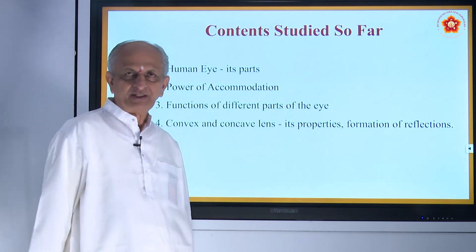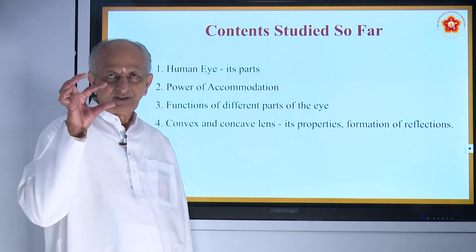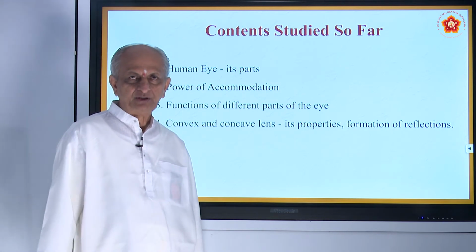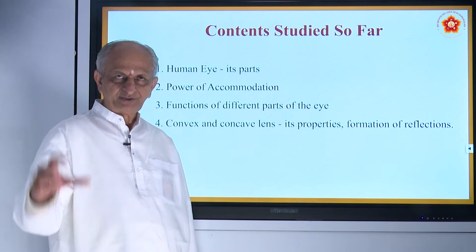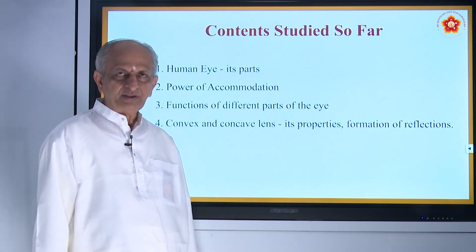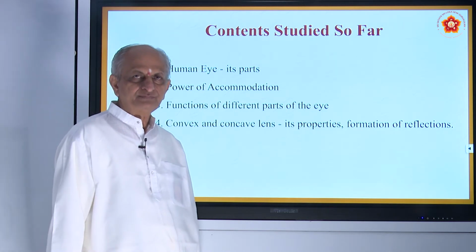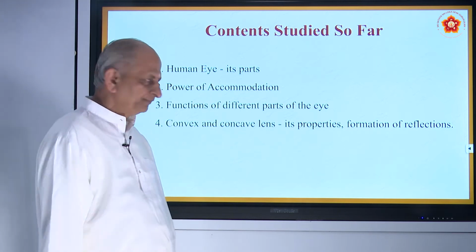That also you have seen in the last class. And the most important part is called the lens. It is a double convex lens where the light ray passes into that and the image is formed on the back side in the retina, and that will go through the optic nerve to the brain.